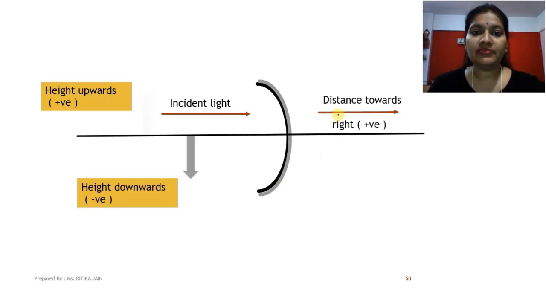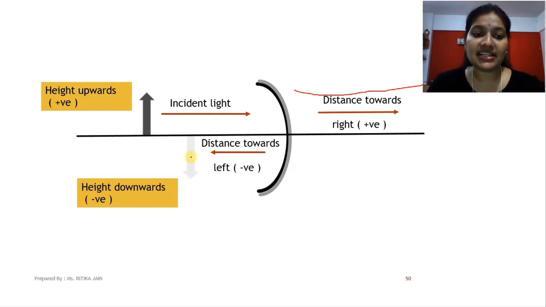If we have a case where we get a virtual and erect image, the distance towards the right of the mirror, if I move in this direction, is always taken as positive. Next, the distance towards the left from the spherical mirror is always taken as negative.